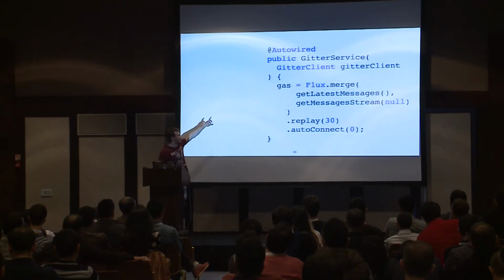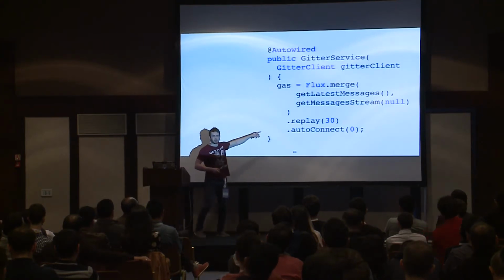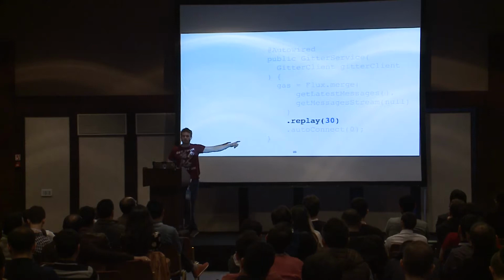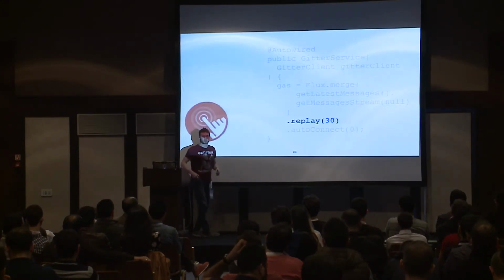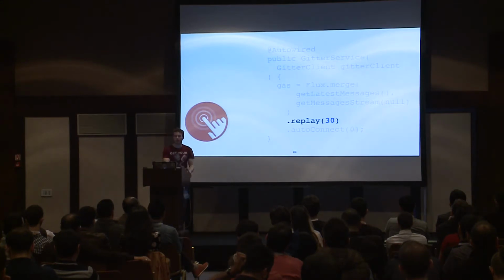Along with that, this is the second part. And the most essential here is that operator, which allows us to be responsive all the time by applying caching to our stream, by caching some portion of the messages.